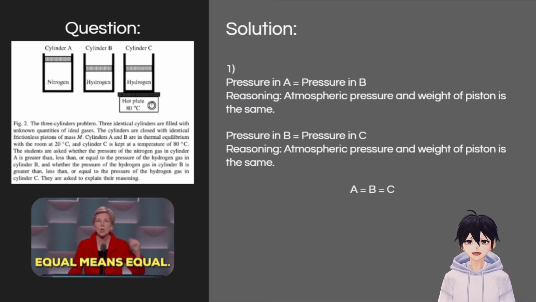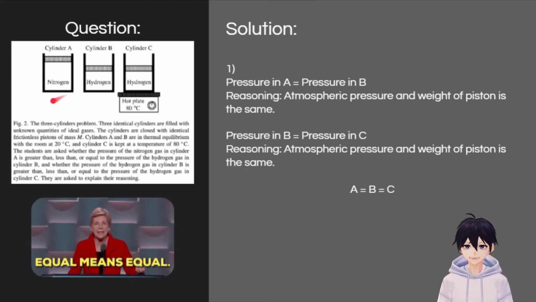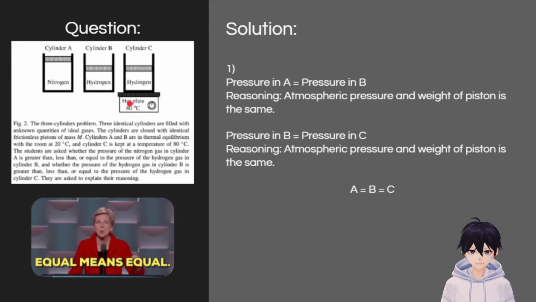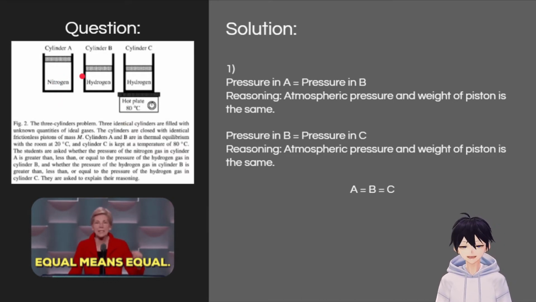So, as for the question, it says we have three identical cylinders that are filled with unknown quantities of ideal gases. The cylinders are closed with identical frictionless pistons of mass m, and it states that cylinders A and B are at the same temperature of 20 degrees Celsius, and cylinder C is at 80 degrees Celsius. It wants you to decide whether A and B have the same pressure, or if one is greater than or less than the other, and the same goes for B and C.